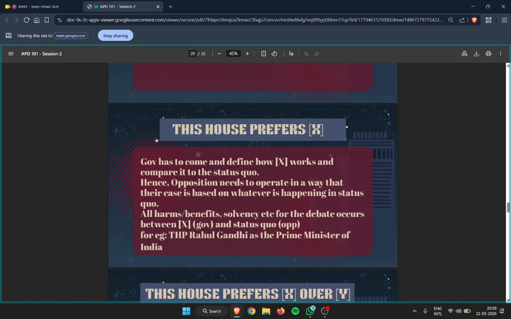Before moving on to the next motion type within the motion type, do you have any questions? Yep. Assuming not, moving on to the next type.